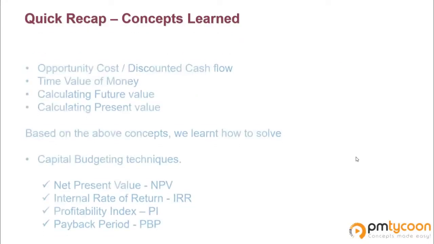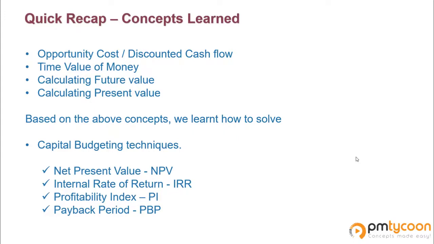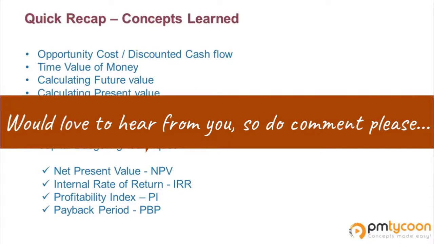So let's do a quick recap as to what we have learned in this video today. We have started with the definition of what is capital budgeting techniques. We looked into the financial management overview. We learned about opportunity cost, which is nothing but the discounted cash flow. We learned about time value of money, with which we can calculate the future value and the present value using the one and only formula that we have. And then we did a couple of examples on net present value, internal rate of return, profitability index, and payback period. And if you have any questions, just leave it in the comment section. I would try my best to answer each and every comment here.